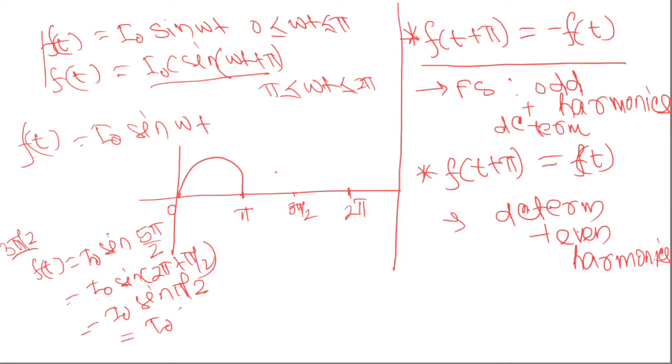Okay, so at 3 pi by 2 it will be here, and at 2 pi it will be sin 3 pi, that is 0. So the function will vary like this. So you can see this function satisfies the condition that f of t plus pi equals f of t.